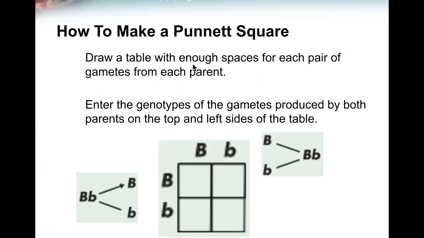So we'll draw a table with enough space for each of the paired gametes for each parent. Write the genotypes of the gametes produced by both parents on the top and left side of the table. So here's one parent. Here's a gamete here. So here's an allele for one parent, and an allele for the other parent.